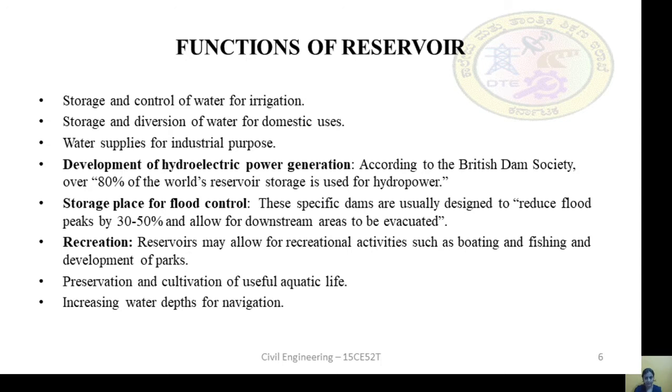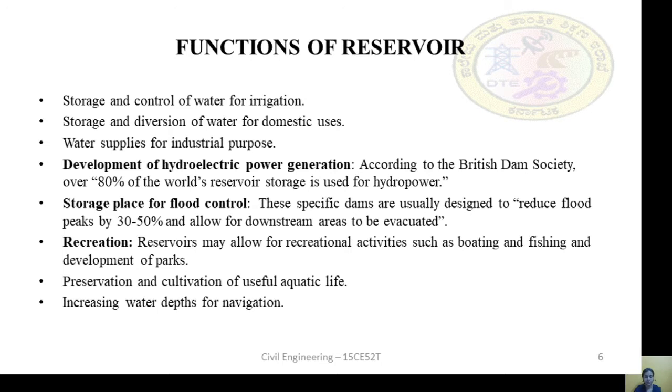So a reservoir may be used for storage and control of water for irrigation. It will store the water when there is heavy rain, and it will supply water to the needy areas wherever the land is to be irrigated, whenever it is needed. It also stores and diverts the water for domestic uses. So it serves as water supply for the domestic areas. And then water supply for industrial purposes. Even for industrial purposes, reservoir water is used.